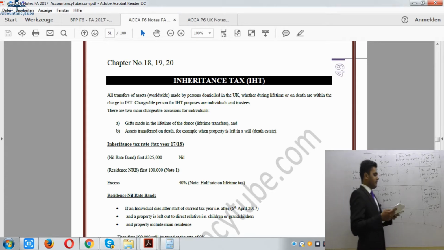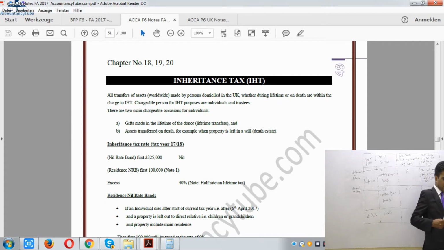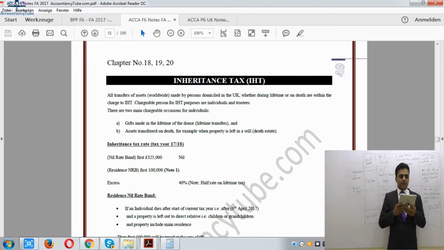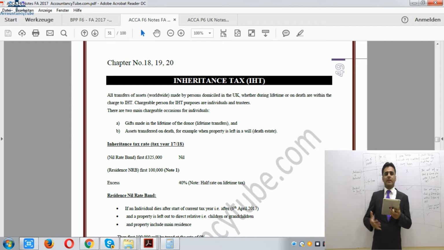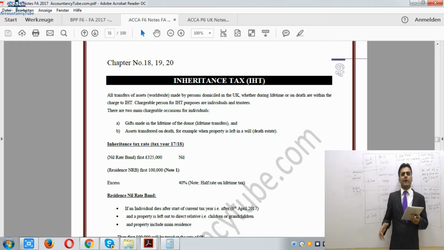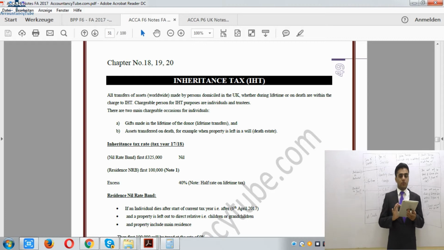it's inheritance tax. So chapter number 18, 19, and 20. Let me leave it here, so we will do these questions later on. Right, so chapter number 18, 19, and 20, it is inheritance tax, as you can see on your screen. Page number 66 of your F6 notes. For P6 students, please keep watching this video lecture. After the end of this lecture, go to your P6 notes. You will find almost the same stuff there. Even if there is stuff which you can't find, you will have another lecture on that, so don't worry.